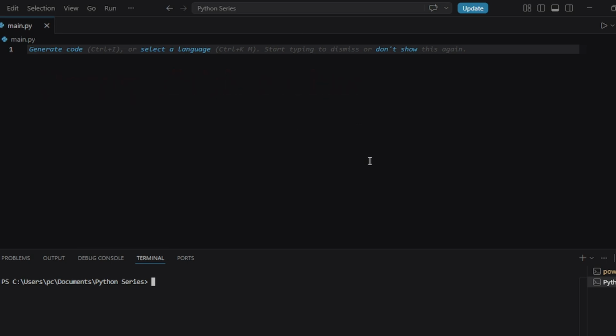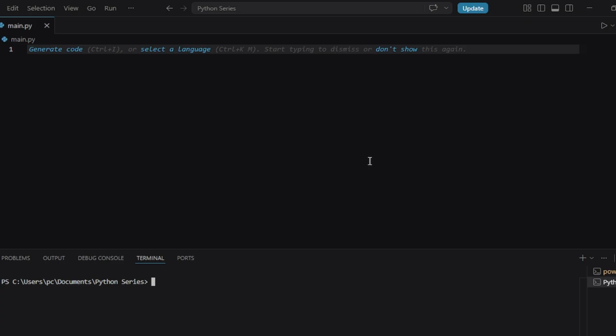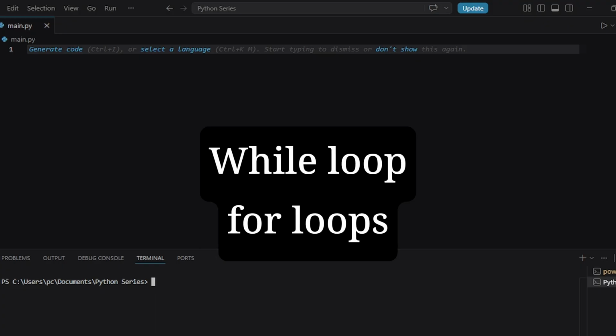Now we are going to make your programs actually do things repeatedly. Because right now, if you want to ask the user the same question 3 times, you would write the same line 3 times. That is not programming. That is copy and paste. Loops are how we fix that. There are 2 main types of loops in Python, the while loop and the for loop. They are different tools, and by the end of this video, you will know exactly which one to reach for and when.